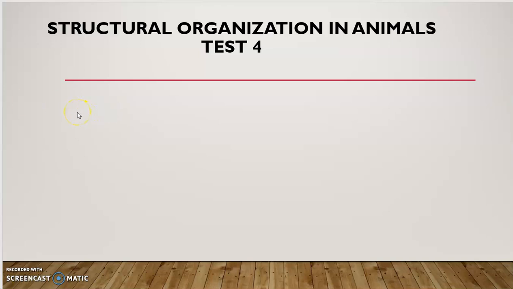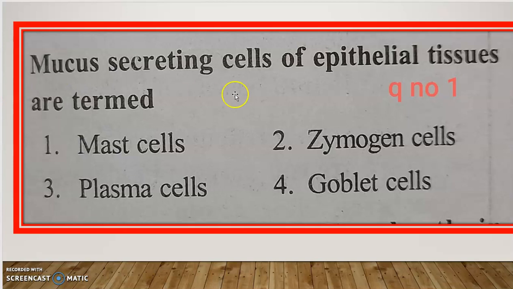This is test 4 of Structural Organization in Animals. This test comprises 15 bits. Question 1: Mucus secreting cells of epithelial tissues are termed as mast cells, zymogen cells, plasma cells, goblet cells.